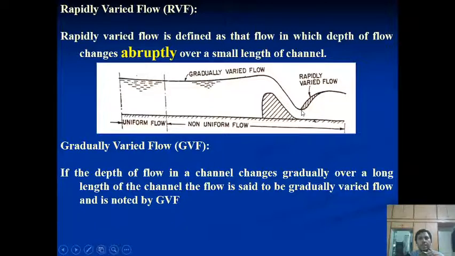So here we consider depth h1, and then depth h2. We say that depth h1 is the critical depth, and depth h2 is the supercritical depth. When these two depths merge with each other, we mostly observe that a hydraulic jump is created in between. We are going to study this in detail today: what the importance of hydraulic jumps is, why they are required, how we find the depth D1 and D2 of the hydraulic jump, and how we find the energy dissipation for any kind of hydraulic jump in a river.